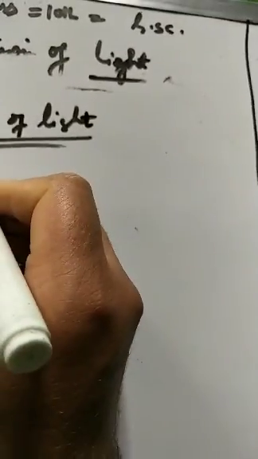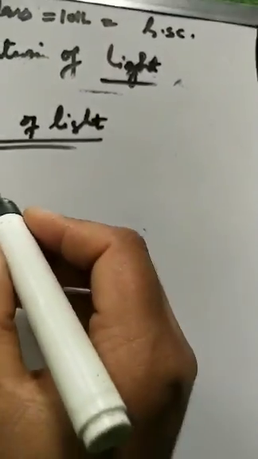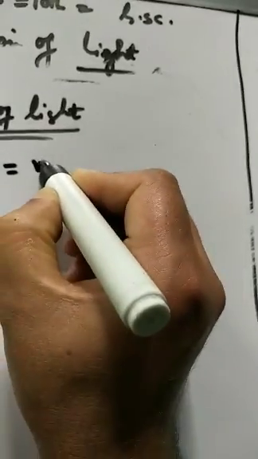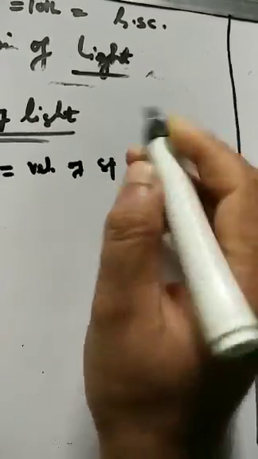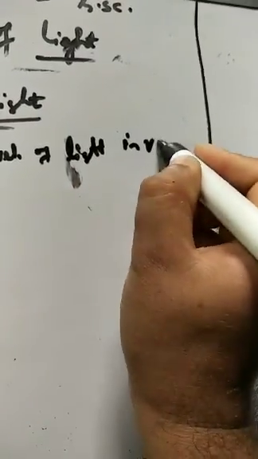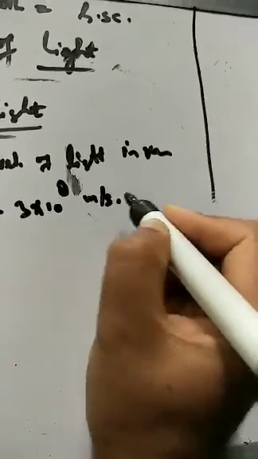Velocity of light in vacuum or speed of light in vacuum, it is a fundamental constant in nature. It is denoted by c. c is the velocity or speed of light in vacuum, that is equal to 3 into 10 power 8 meter per second.